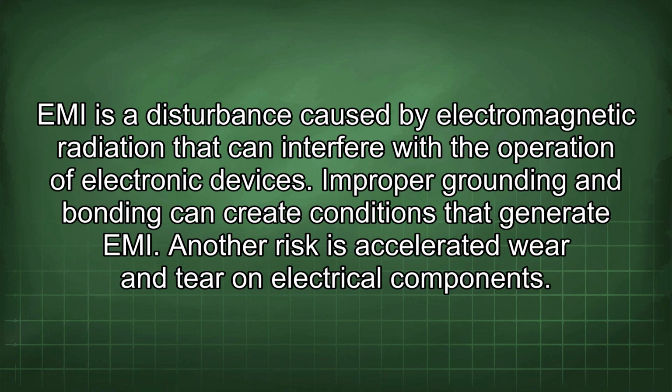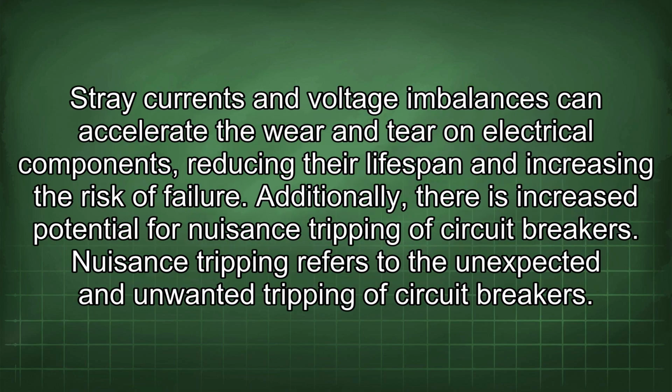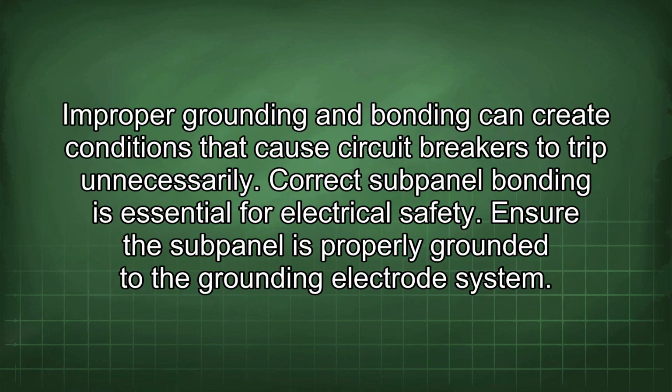Another risk is accelerated wear and tear on electrical components. Stray currents and voltage imbalances can accelerate the wear and tear on electrical components, reducing their lifespan and increasing the risk of failure. Additionally, there is increased potential for nuisance tripping of circuit breakers. Nuisance tripping refers to the unexpected and unwanted tripping of circuit breakers. Improper grounding and bonding can create conditions that cause circuit breakers to trip unnecessarily.